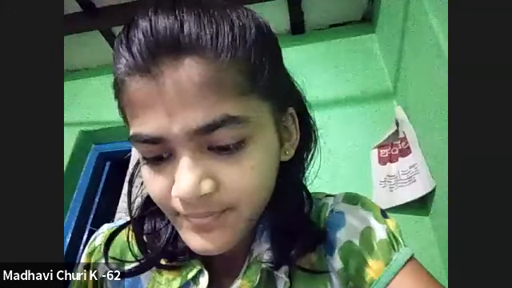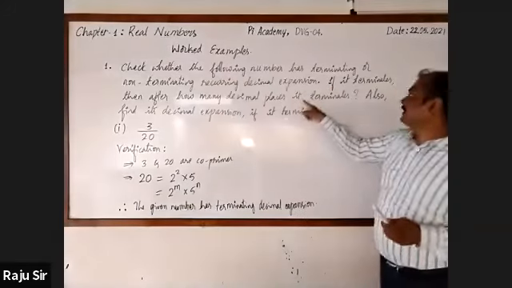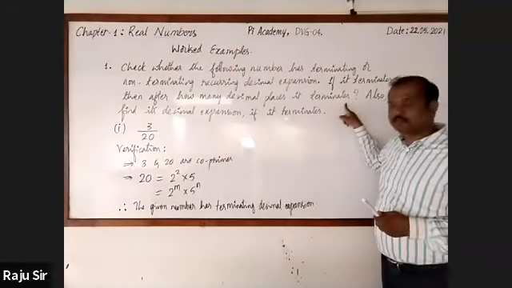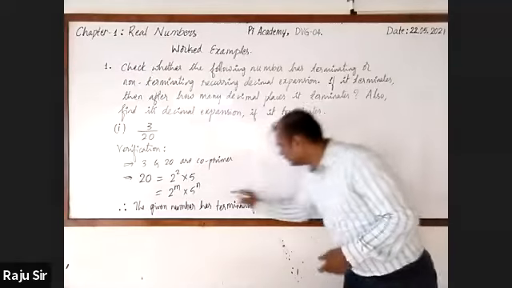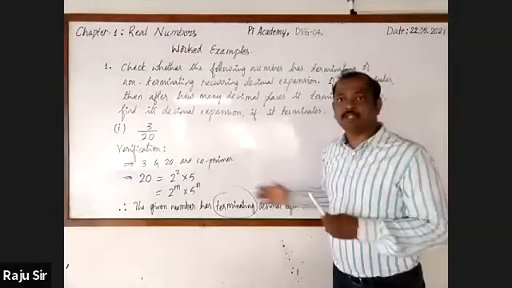Now please go to the second sub-question. See, if it terminates, then after how many decimal places does it terminate? Obviously, we know that the given number has a terminating decimal expansion.